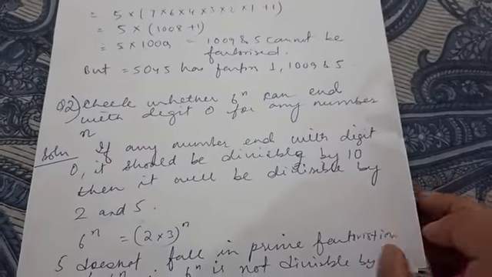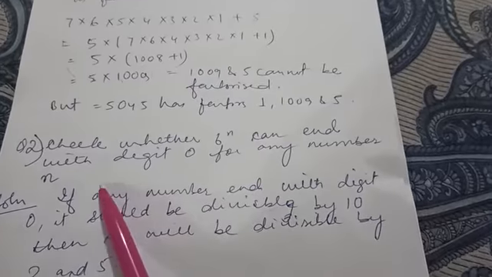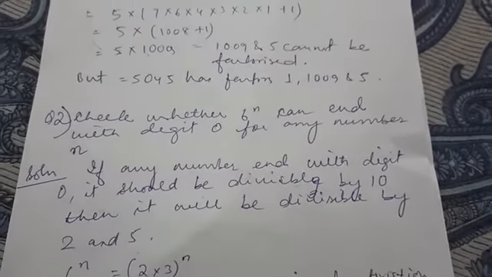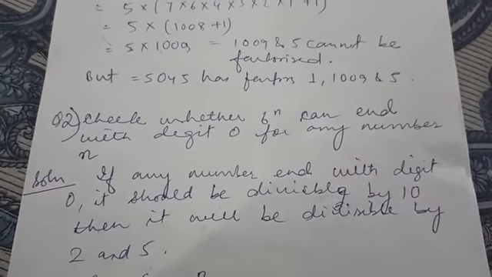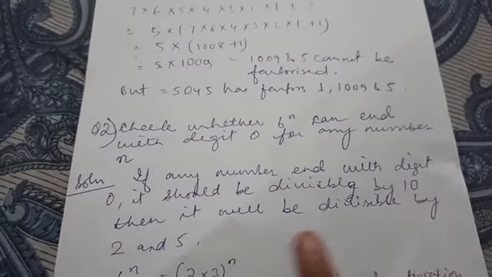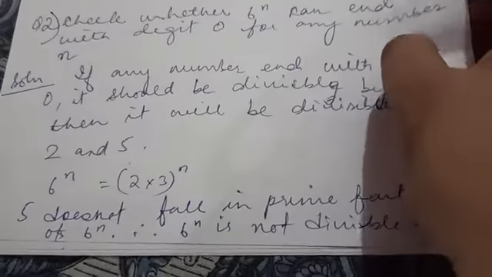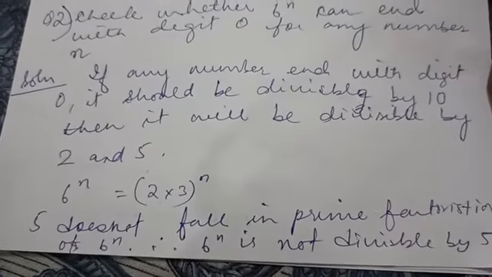Next is, check whether 6 to the power n can end with digit 0 for any number n. You must all know the divisibility rule, that any number that ends with 0 should be divisible by 10. And if it is divisible by 10, that means it is also divisible by 2 as well as 5. But when we break 6 to the power n, it is coming as 2 into 3 whole to the power n.